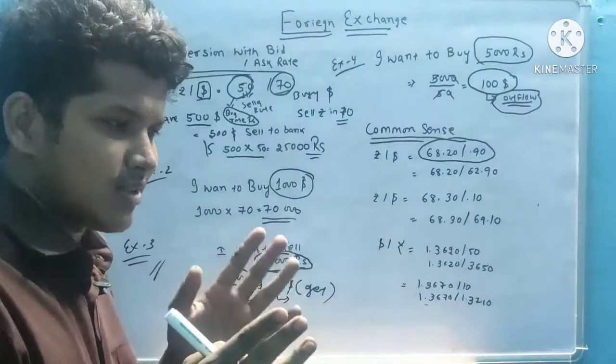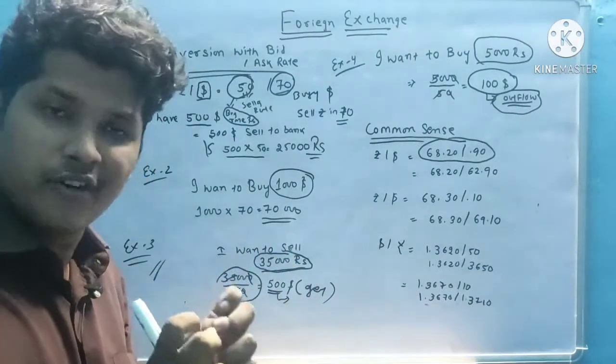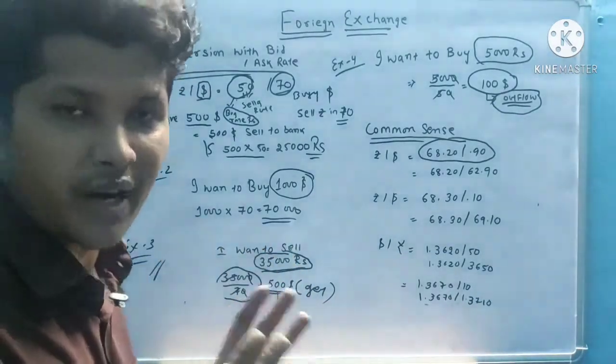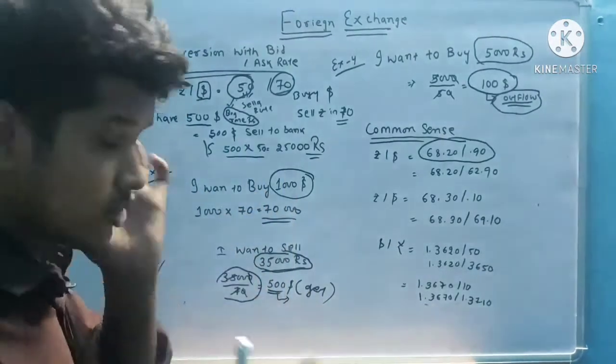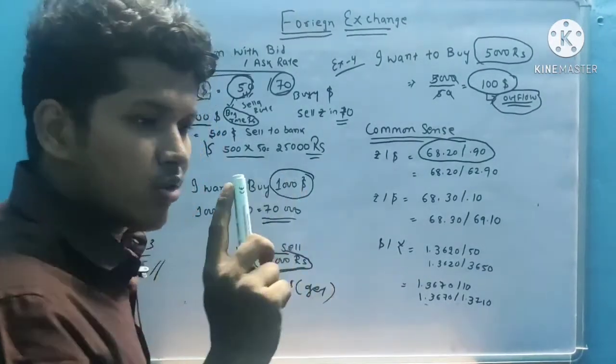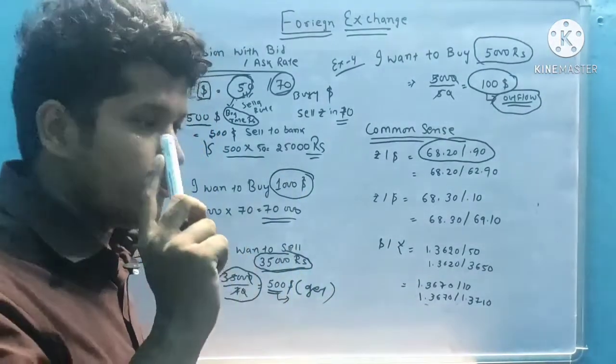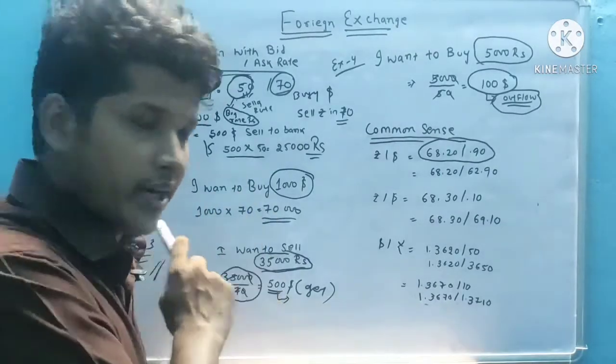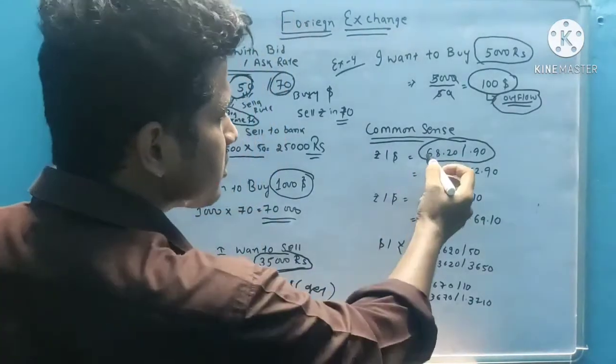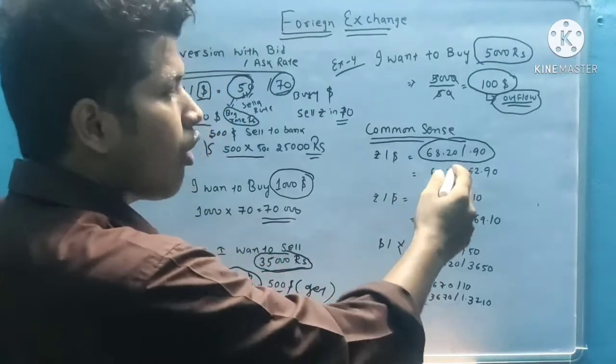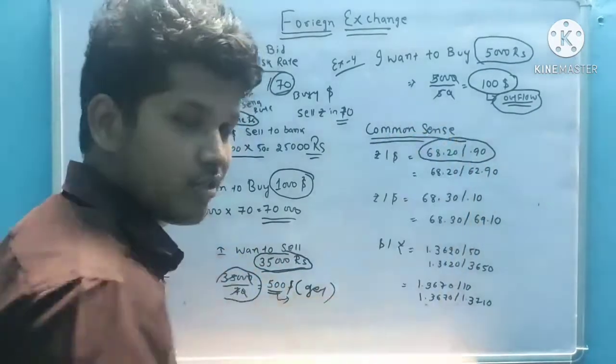Okay, so the bid rate ask rate difference is not so much in practice. So let's learn this topic. What I tell you is that the ask rate is greater than the bid rate. Here the question is given as 68.20 oblique 6.90.